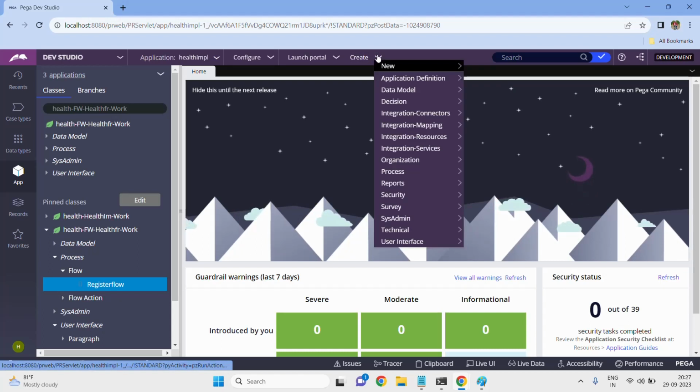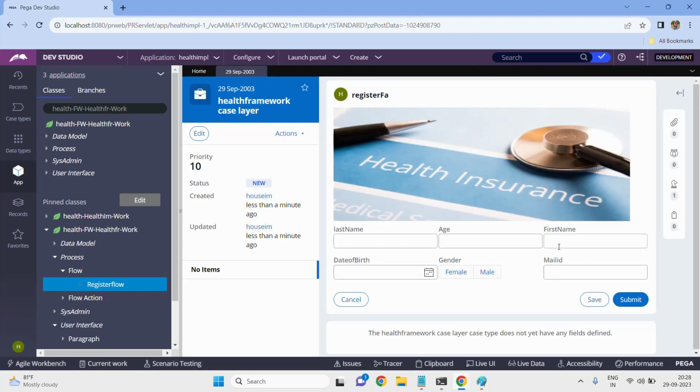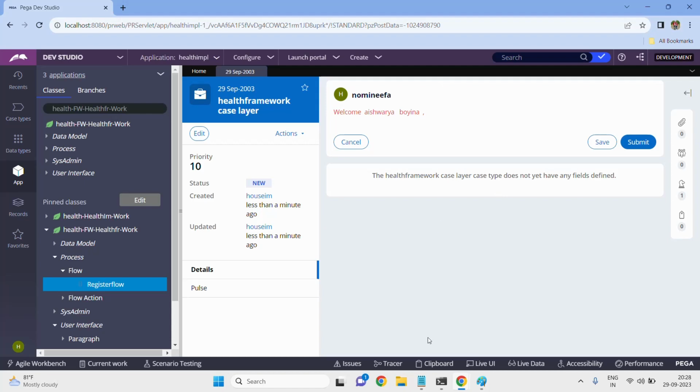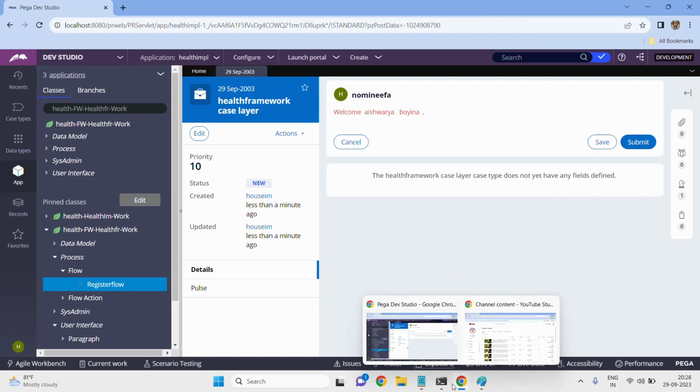Now run this flow. I'm giving the first name Aishwarya and the last name Boina. Age 20, and female, and simply save it. After saving it, where will it be stored? It will be stored in the clipboard.